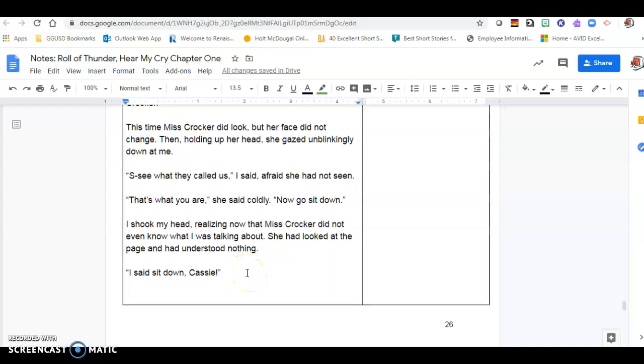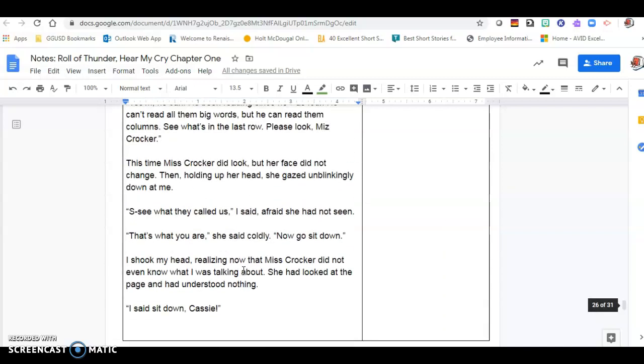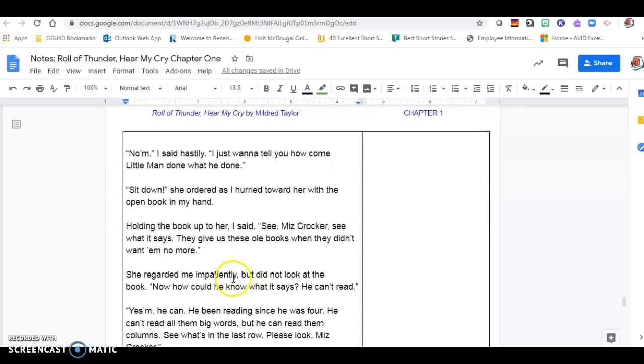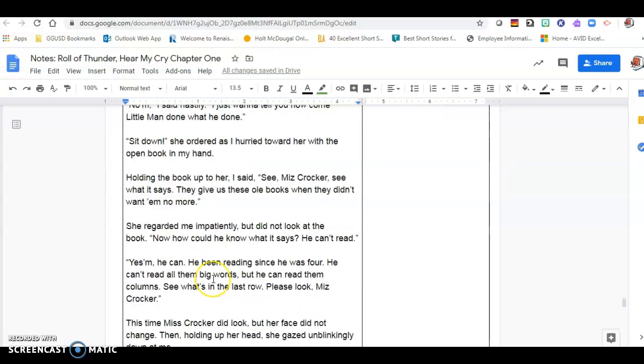Okay, before we go on to the next page, I think we should see the clues here that explain a little bit more why Little Man's upset. So Cassie tries to explain it to the teacher, and she says, "They give us these old books when they didn't want them anymore."